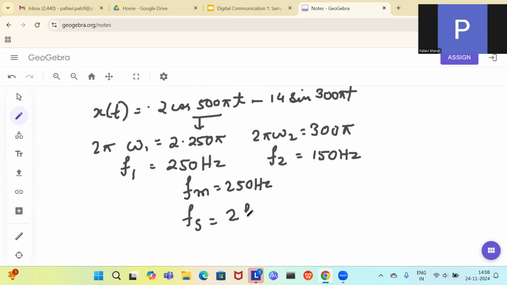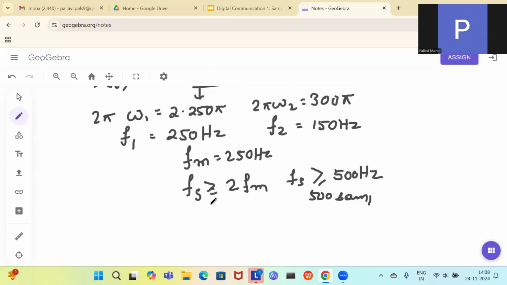So Fs is equal to 2 FM. It can be greater than or equal to 2 FM. So Fs has to be greater than or equal to 2 FM. That is 500 hertz. That you can say in terms of samples per second, which will help you to visualize the thing. You have to take 500 samples